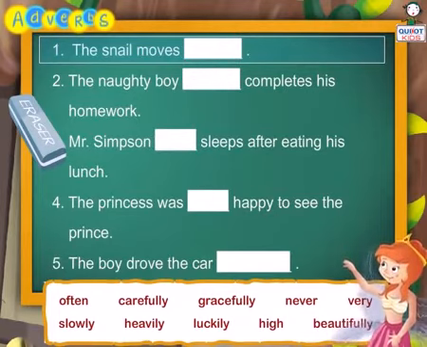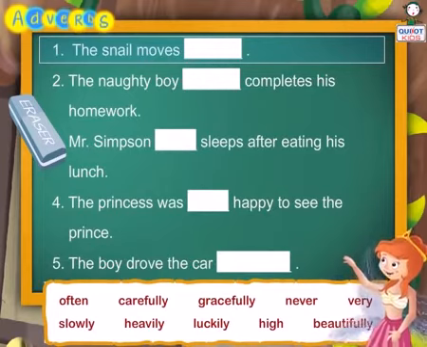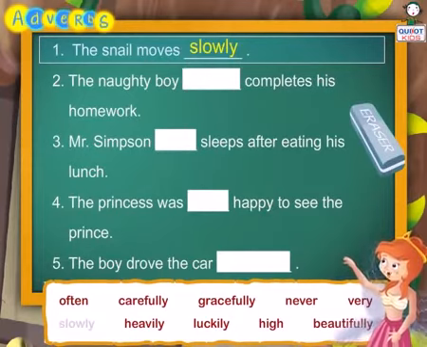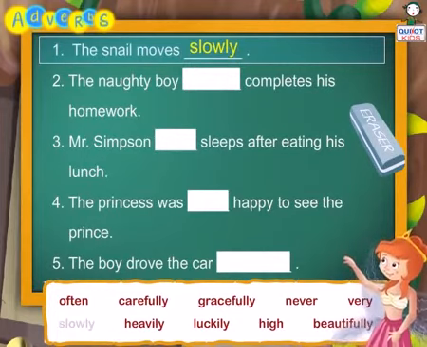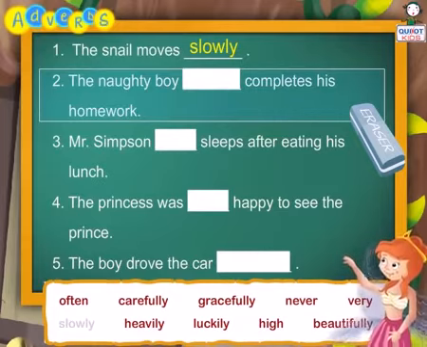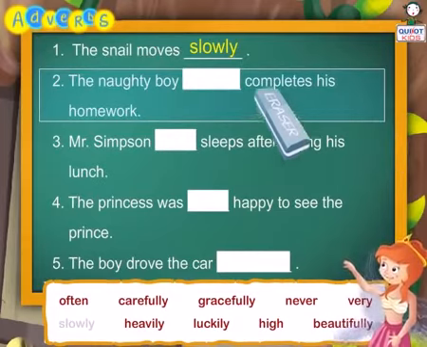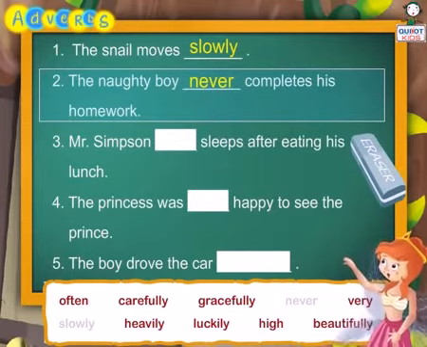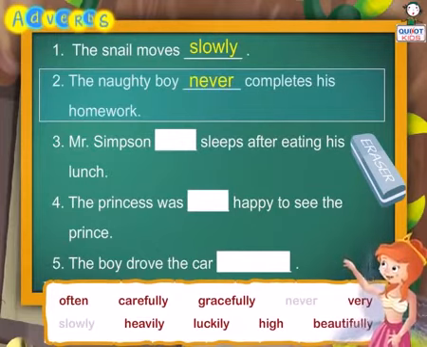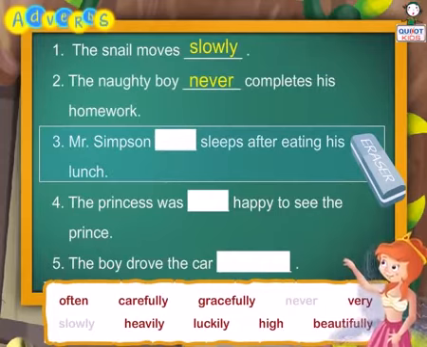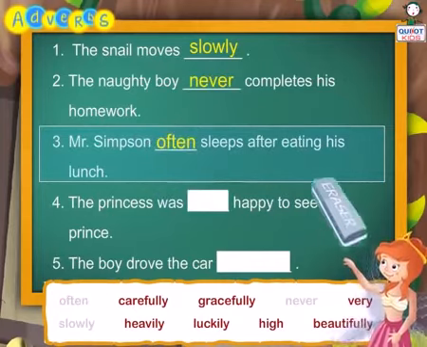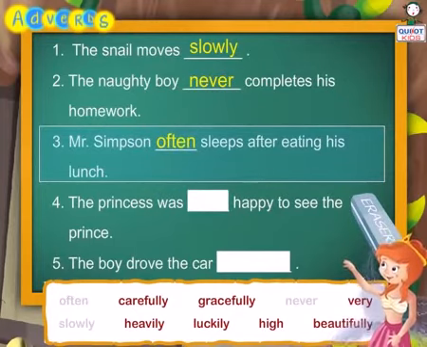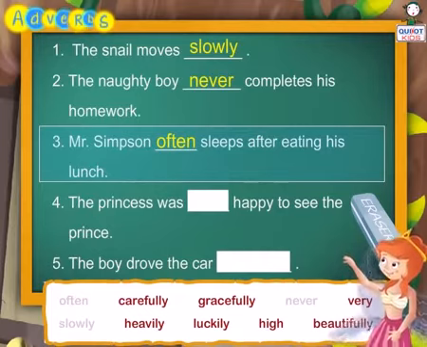So, take a look. The snail moves dash. Slowly. The snail moves slowly. Slowly is an adverb. The naughty boy dash completes his homework. Never. The naughty boy never completes his homework. Never is an adverb. Mr. Simpson dash sleeps after eating his lunch. Often. Mr. Simpson often sleeps after eating his lunch.